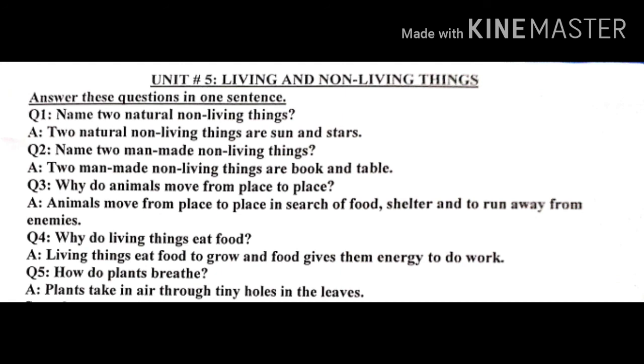Question number 3, why do animals move from place to place? So the answer is animals move from place to place in search of food, shelter and to run away from enemies. Question number 4, why do living things eat food? Living things eat food to grow and food gives them energy to do work. Last question number 5 is how do plants breathe? Plants take in air through tiny holes in the leaves.